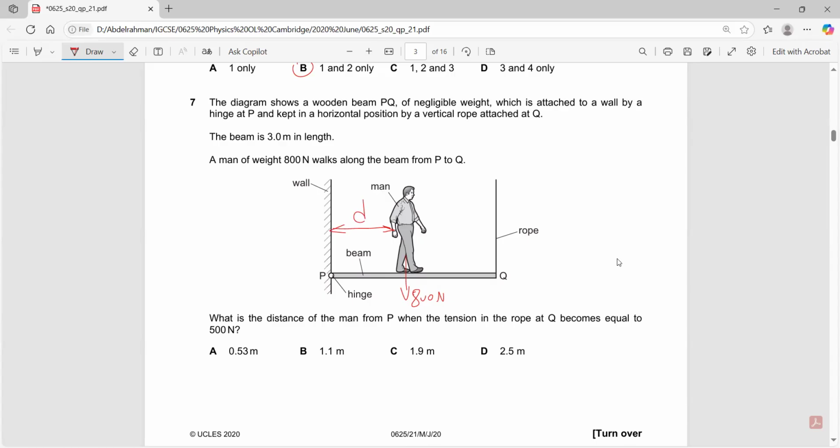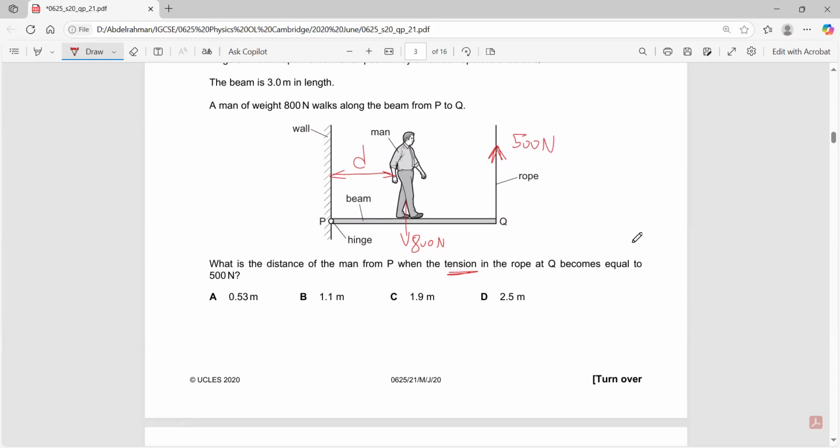From P, when the tension in the rope, when the force in the rope becomes equal to 500 newtons. So the force in the rope is now 500 newtons. This is a very simple moment question in which you need to solve for equilibrium. Force times perpendicular distance equals force times perpendicular distance. The total perpendicular distance of the beam is 3 meters, right? This is 3 meters.